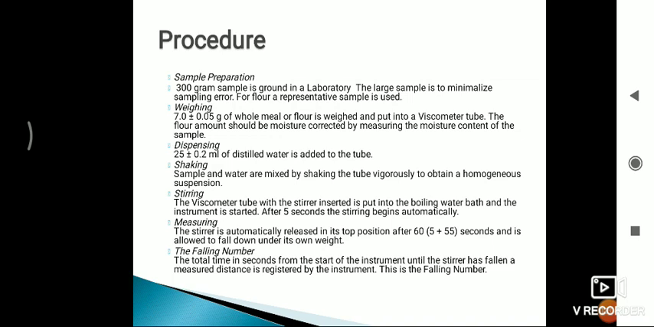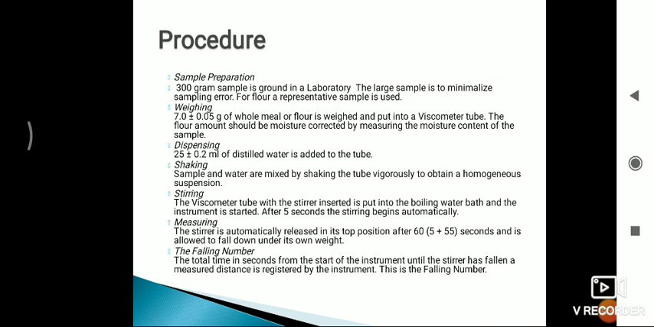The next step is weighing. Weigh 7 grams of flour and put it in a viscometer tube. One thing to keep in mind is that the flour amount should be moisture corrected by measuring the moisture content of the sample. The third step is dispensing. Add 25 ml of distilled water into the tube. The fourth step is shaking. The sample and water are mixed by shaking the tube vigorously to obtain a homogeneous suspension.